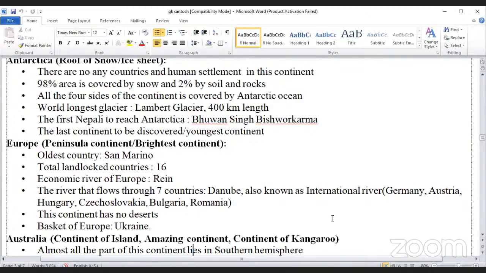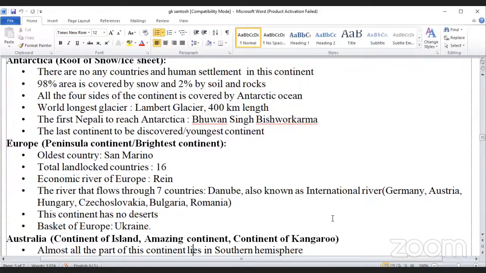The oldest country of the world is San Marino. Total landlocked countries are 16. The economic river of Europe is the Rhine River. The river that flows through 7 countries, the Danube, is also known as the international river.